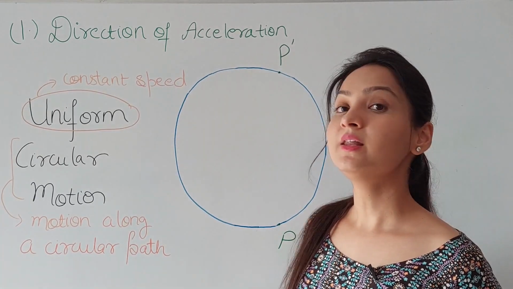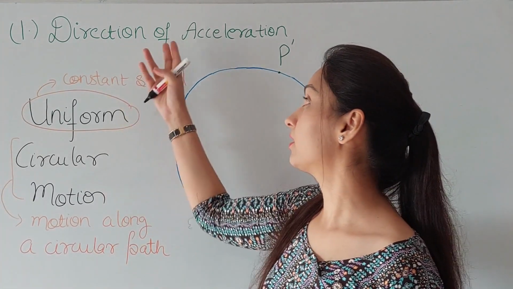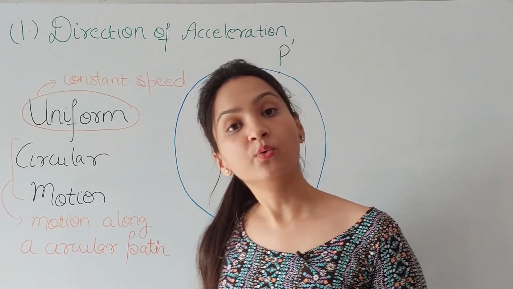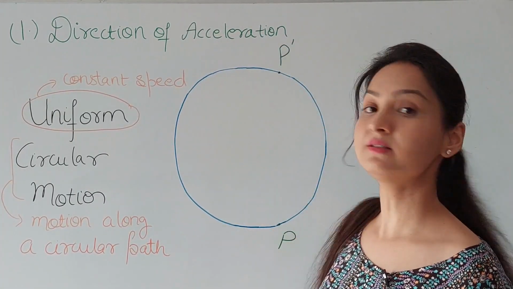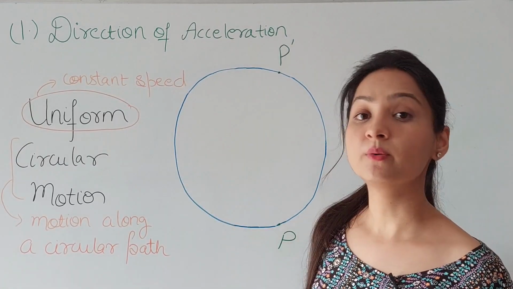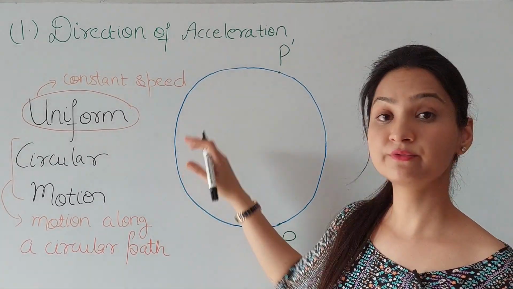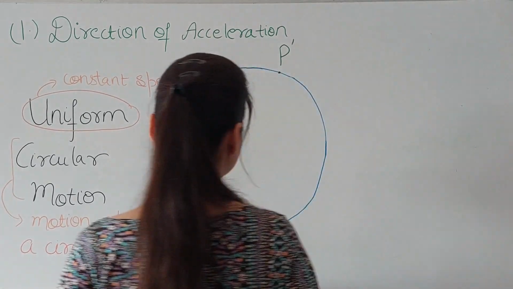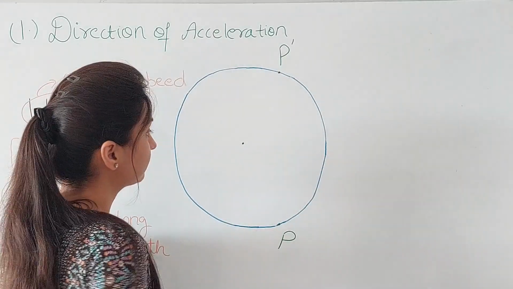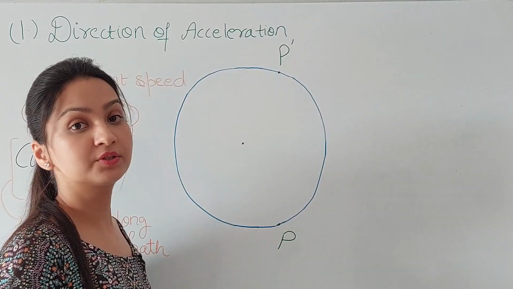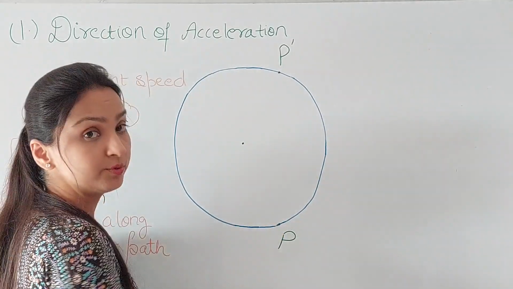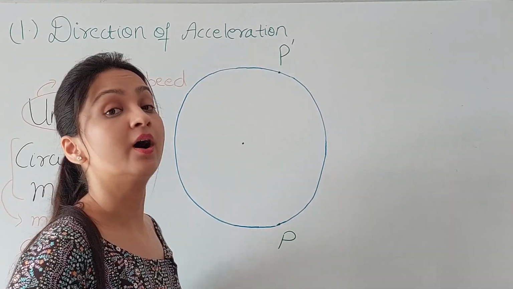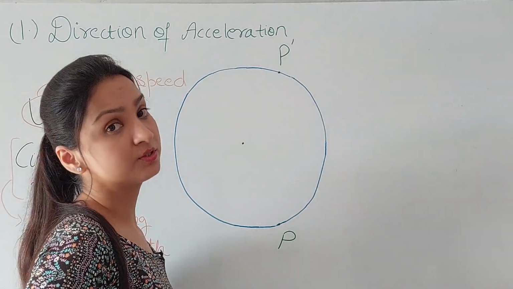So first of all let us talk about the direction of this acceleration when an object is moving in a circular path like this and undergoing a uniform circular motion. So let us first find out the direction of this acceleration. So if this is the center of the circle, let us first draw the position vectors. Now the initial position of the object is this and the final position is this P dash. So I will be first drawing the position vectors.